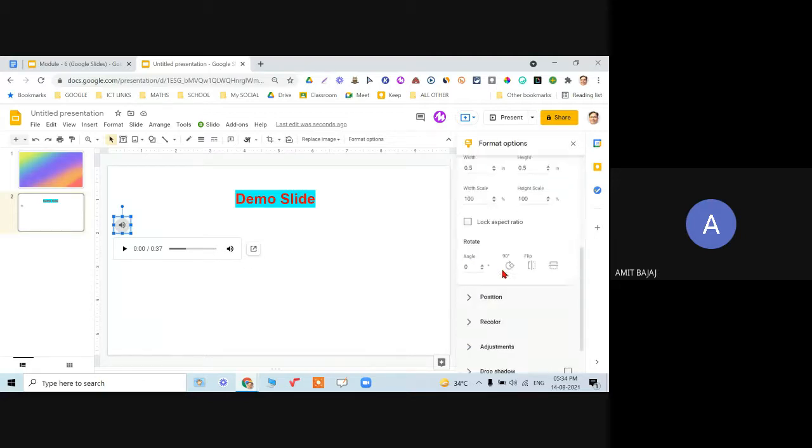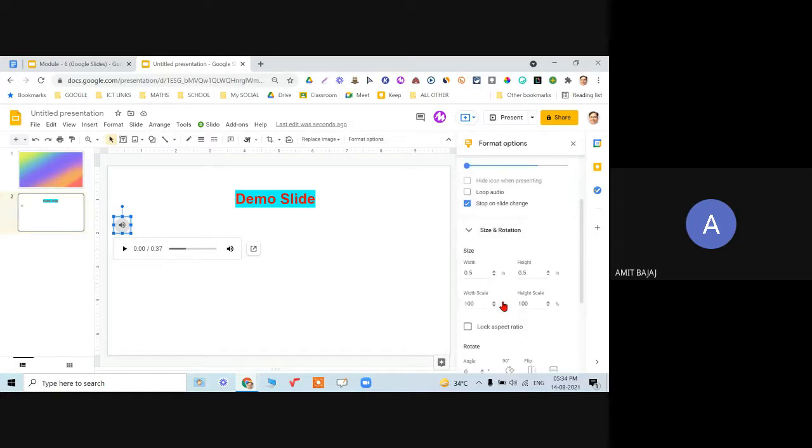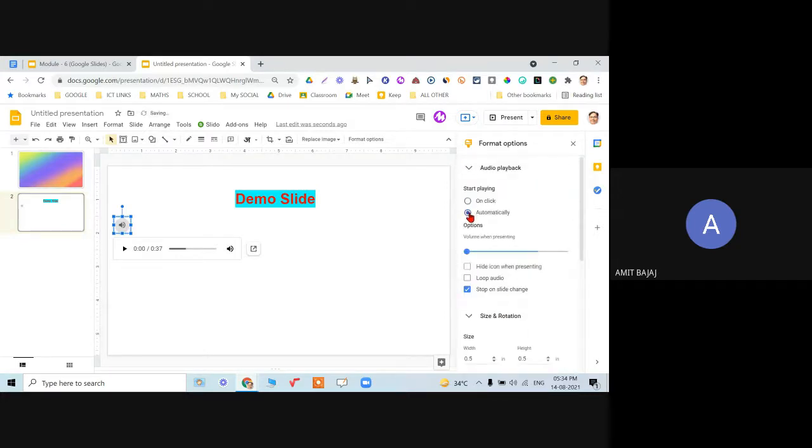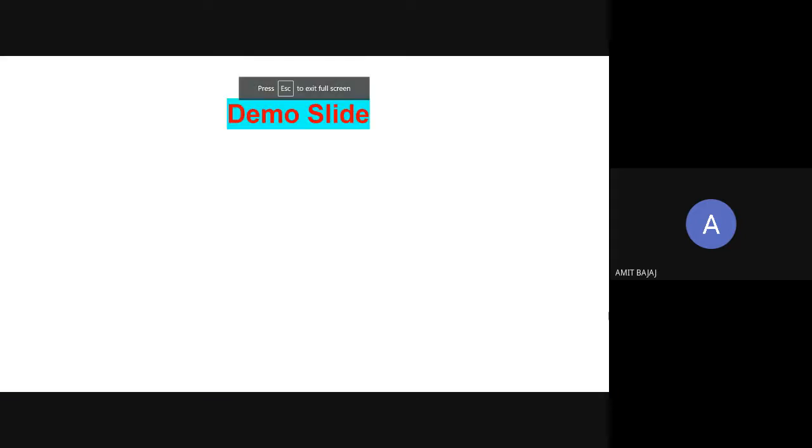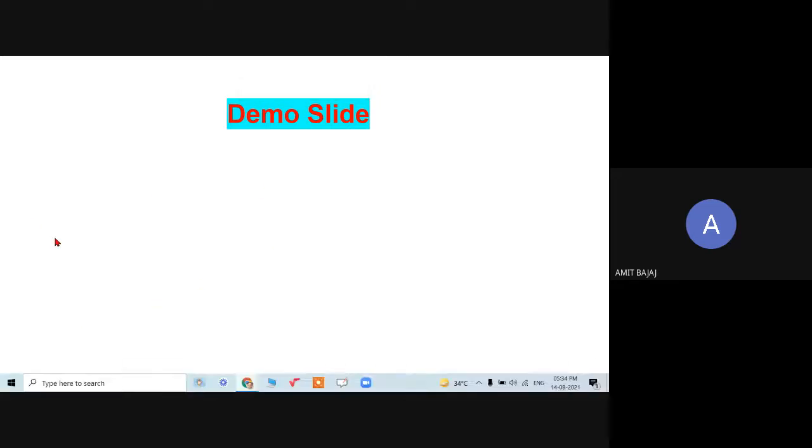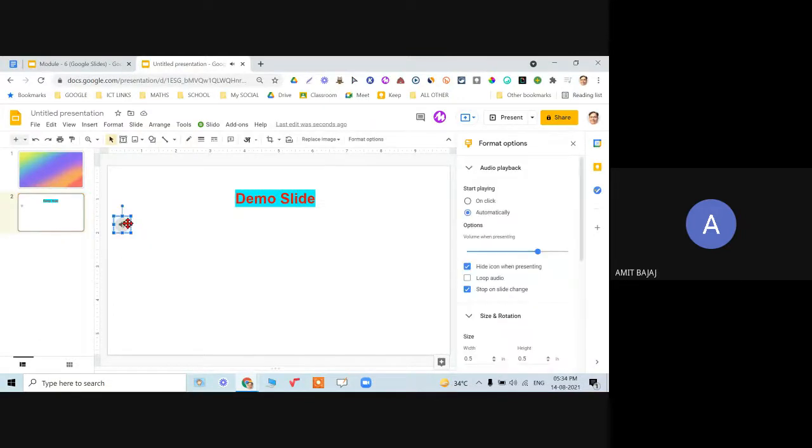or even there is the option for hiding this. So when I click automatically, and now when I click on hide icon when presenting, and now when I present this, it is not visible over here, but when I click my mouse button, it has started. So it all depends on how you want your audio to be inserted.